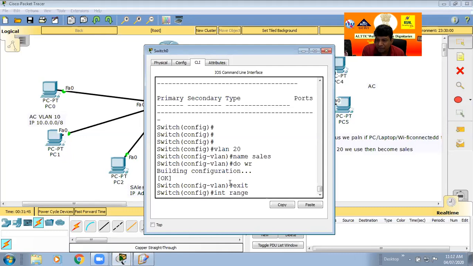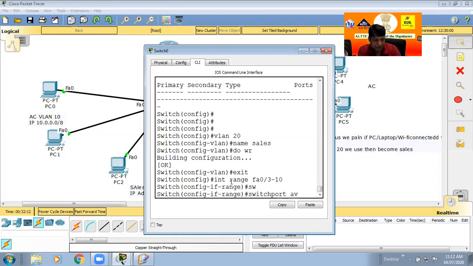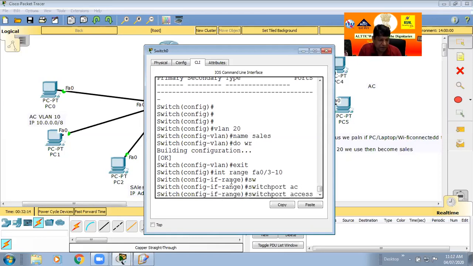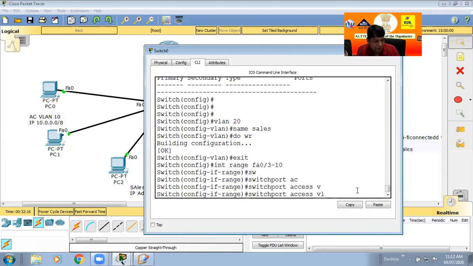So in this case, a single command should apply to all the ports. How is it possible? Just type int range fa 0/3 hyphen 10. The meaning of this is that I go for all ports 3 to 10 with a similar command. Just enter. Okay. What is the command? switchport access. I use the tab button to complete the command. And switchport access VLAN 10.